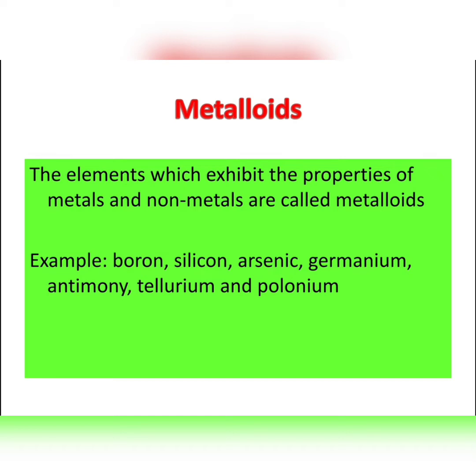Metalloids. As we discussed already, the elements which exhibit the properties of metals as well as non-metals are called metalloids. Boron, silicon, arsenic, germanium, antimony, tellurium and polonium are some examples.